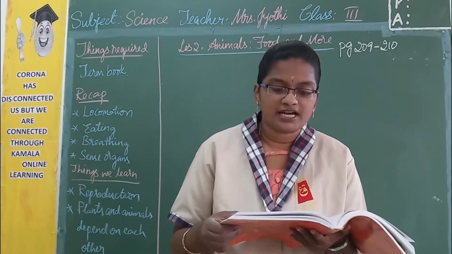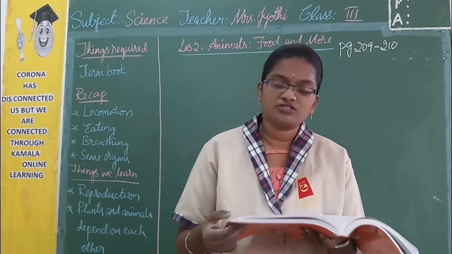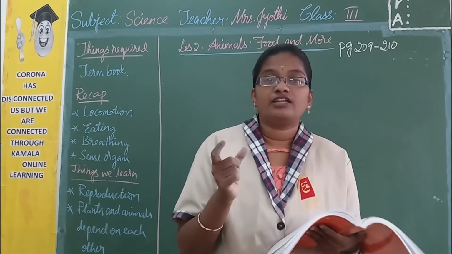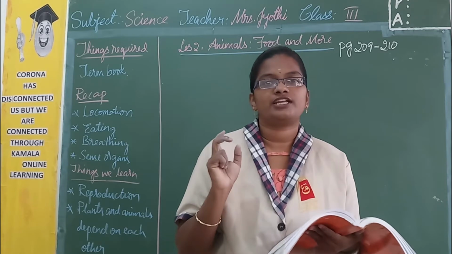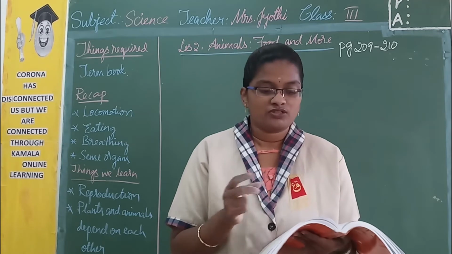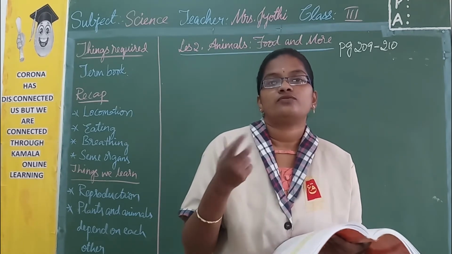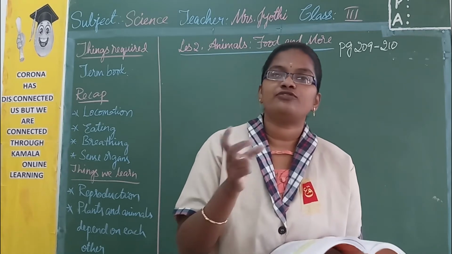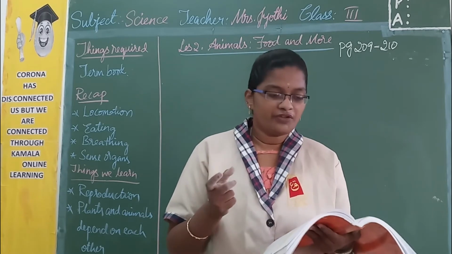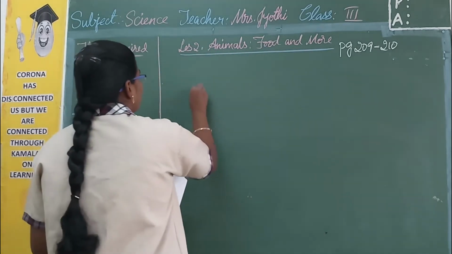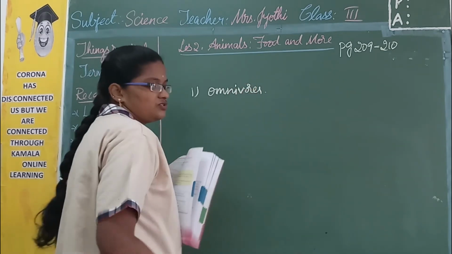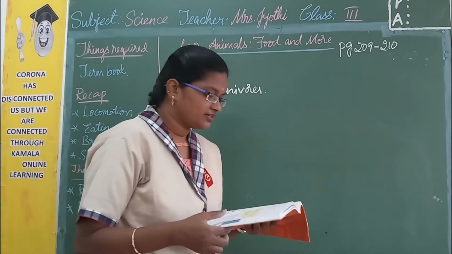Human beings and bears are examples of herbivores, carnivores, omnivores. Herbivores eat only plants, and carnivores eat only the flesh of other animals. Omnivores eat both plants as well as the flesh of other animals. So human beings and bears come under which category? We eat fruits and vegetables and even the flesh of other animals. So which is the correct one? Omnivores. You can underline this answer, omnivores.